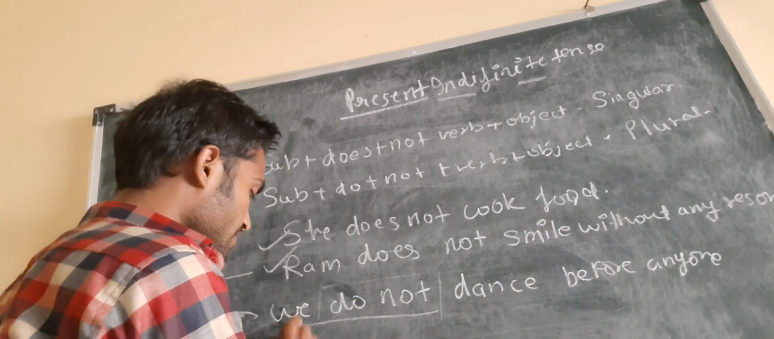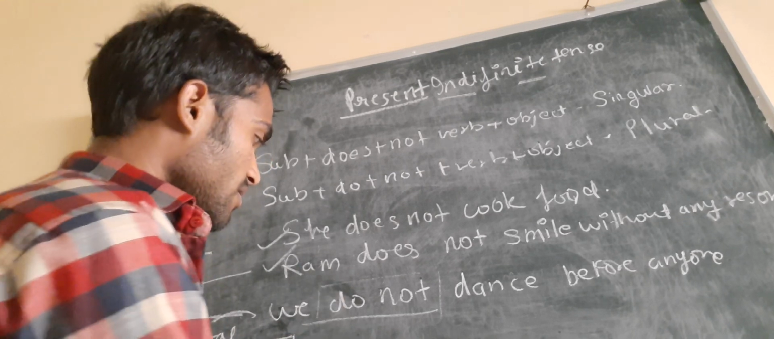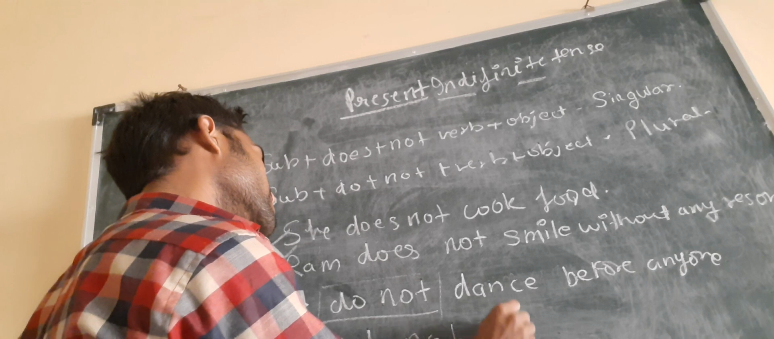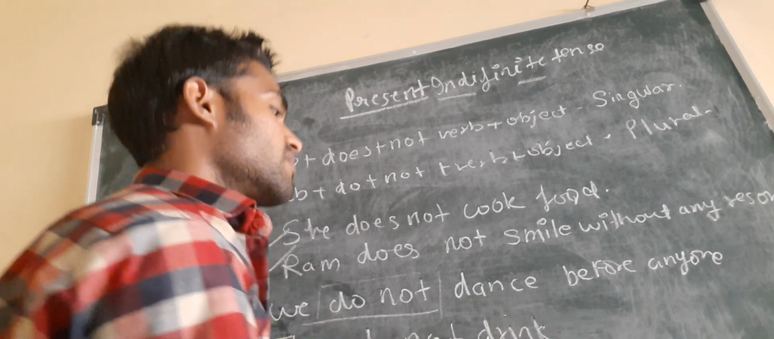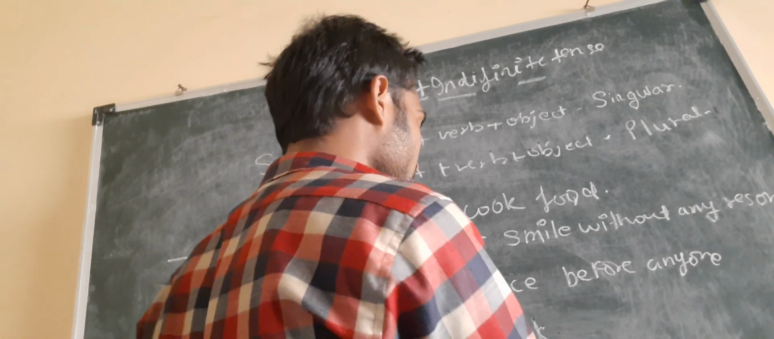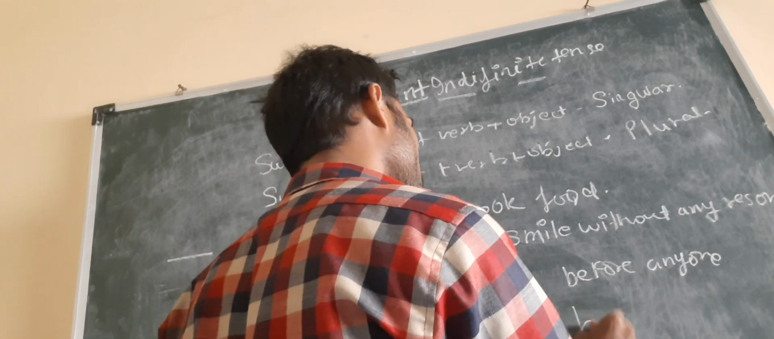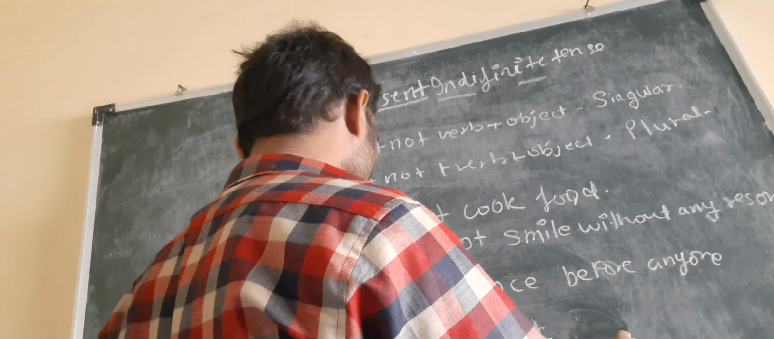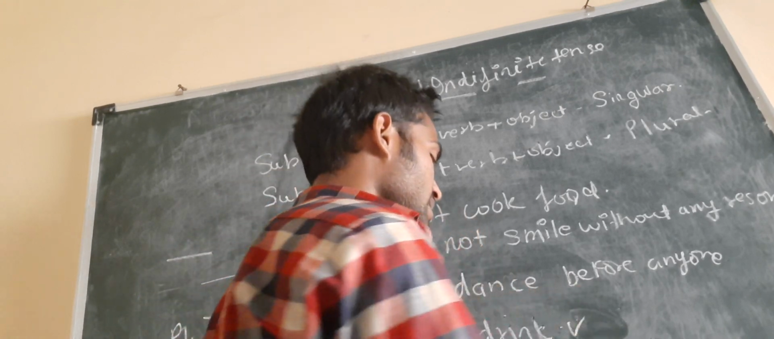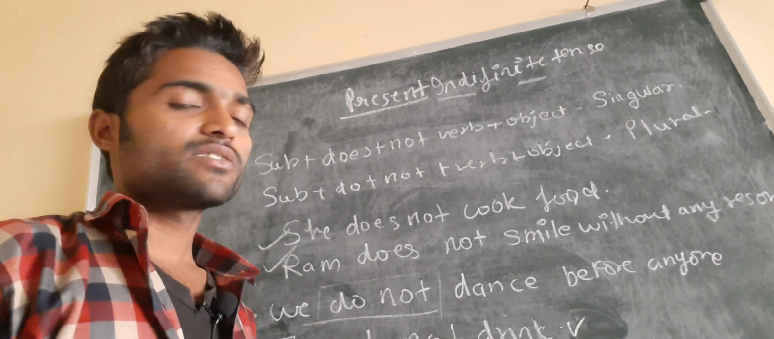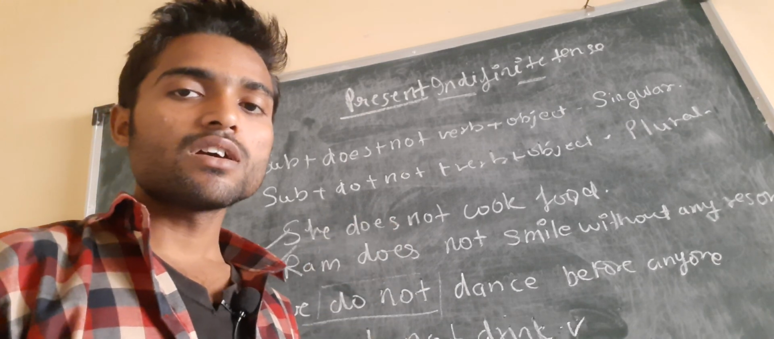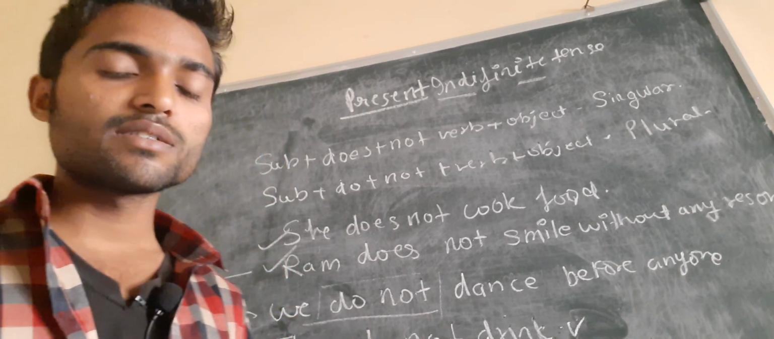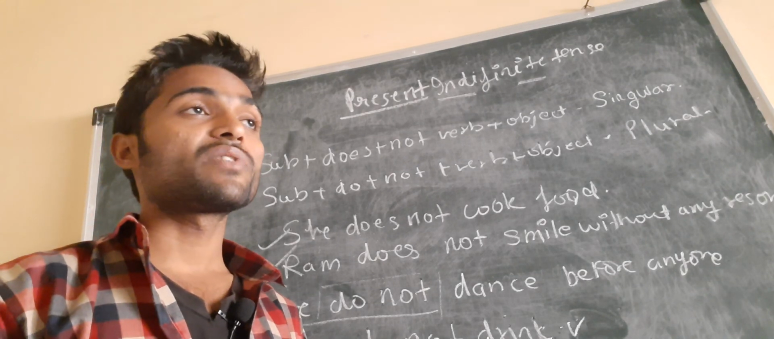Another example, they do not drink before their father. Okay, this can also be an example. So now we understand how we can make a positive present indefinite tense, how we can make a negative present indefinite tense. Now I will discuss with you how we can make